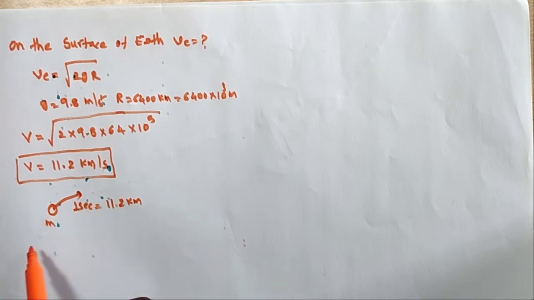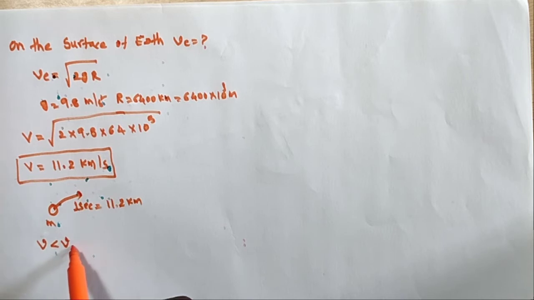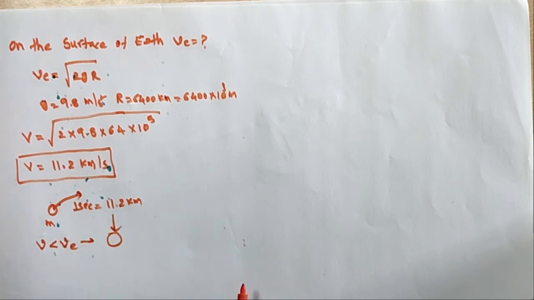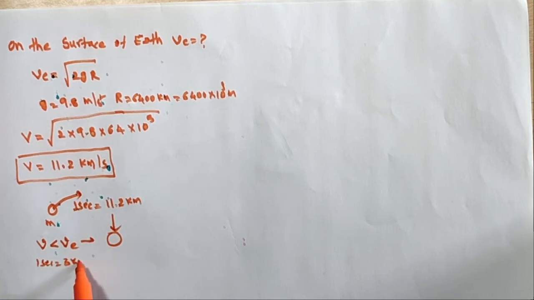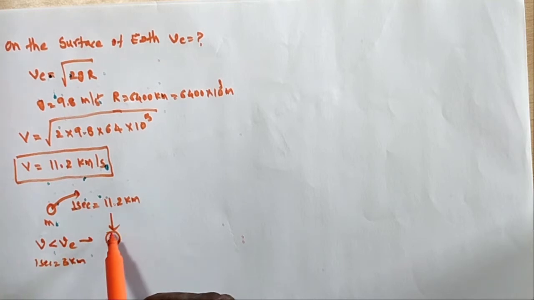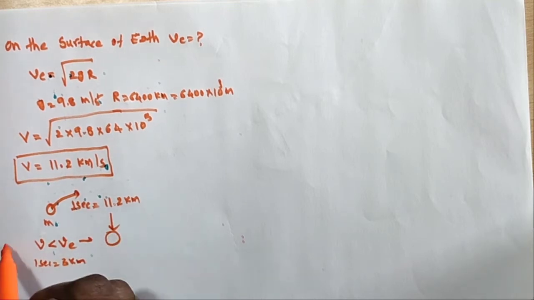Suppose the velocity of the body is less than ve. What happens? The body falls freely back to the earth. Suppose the object is thrown and in 1 second it moves only 3 kilometers, so it comes back to the earth 100%. That is the first condition.